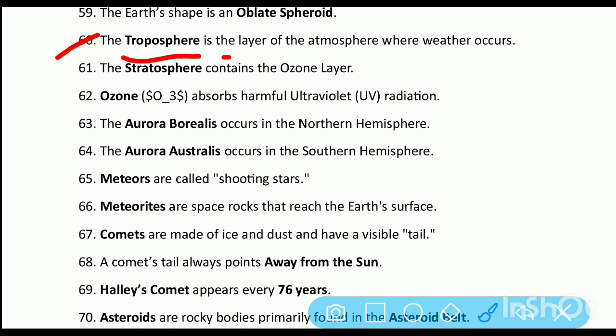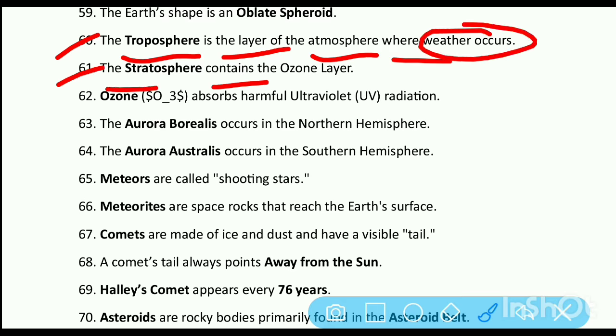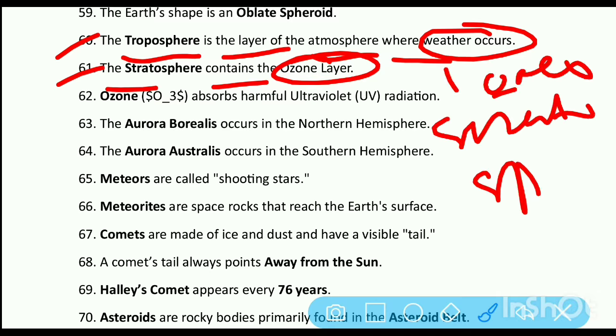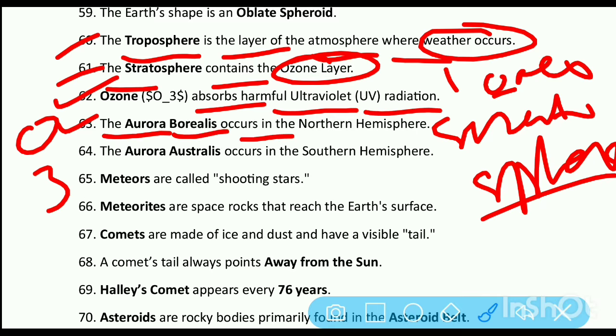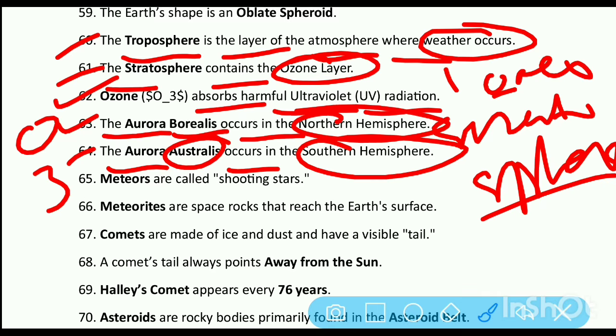The troposphere is the layer of the atmosphere where weather occurs. The stratosphere contains the ozone layer, and the ozone layer is present in the lower stratosphere. Ozone, O3, absorbs harmful ultraviolet radiation. The aurora borealis occurs in the northern hemisphere. The aurora australis occurs in the southern hemisphere. Meteors are called shooting stars.